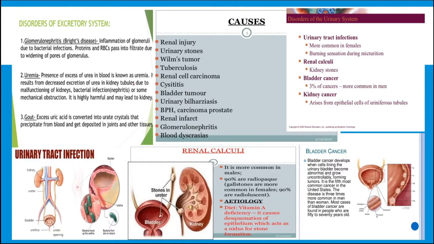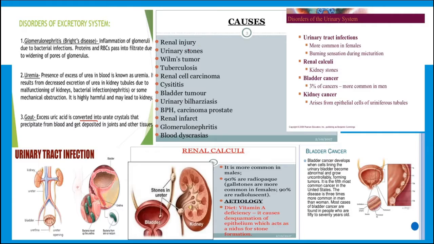This situation is known as uremia. That means the kidney is not filtering properly, and that must be cured, otherwise it will be harmful for the body. Then gout is due to the accumulation of uric acid in the body near the bones and joints. So these are some disorders.